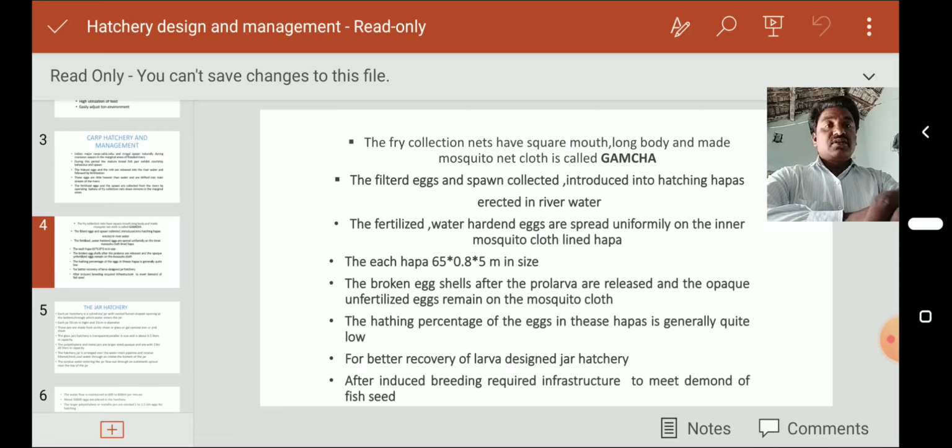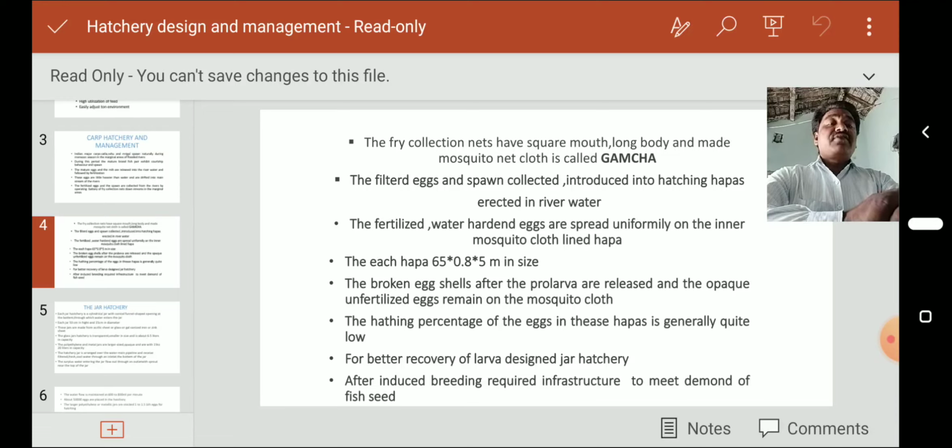Now the filtered eggs and spawn collected are introduced into hatching hapas erected in river water. So these hatching hapas are placed in the river water, and the filtered eggs and spawn are placed in those hatching hapas. The fertilized, water hardened eggs are spread uniformly on the inner mosquito cloth lined hapa.